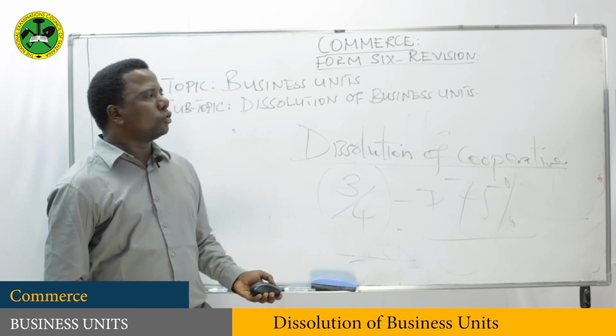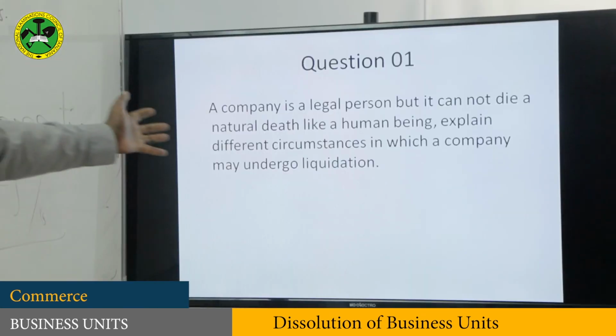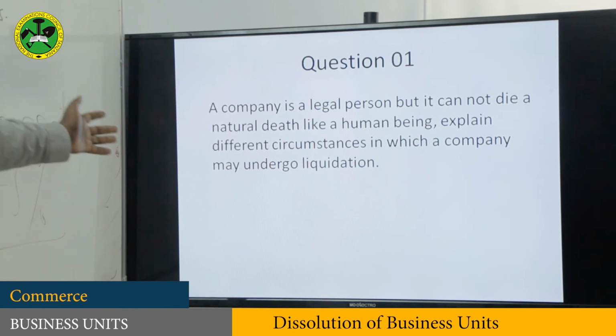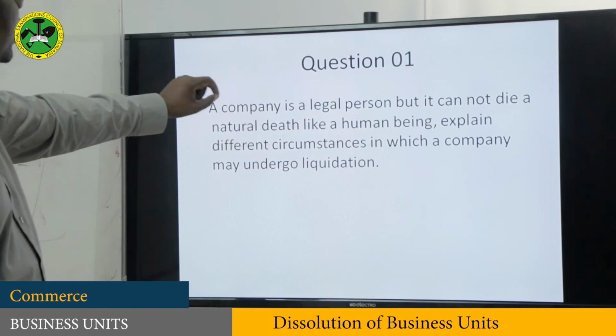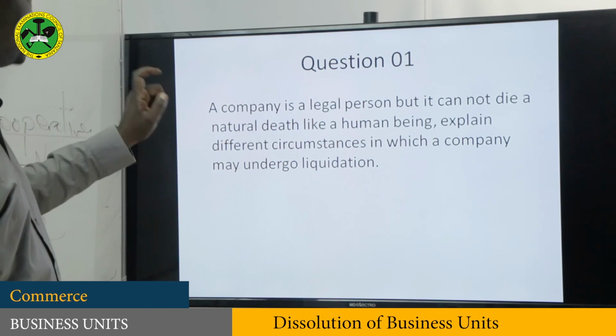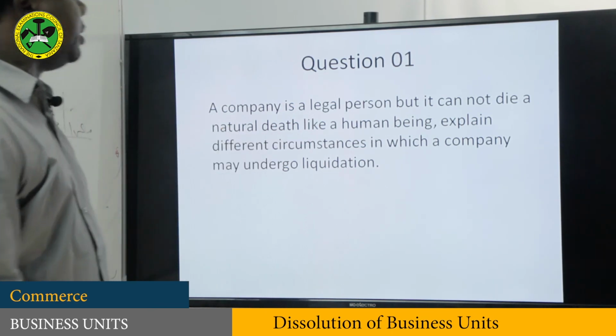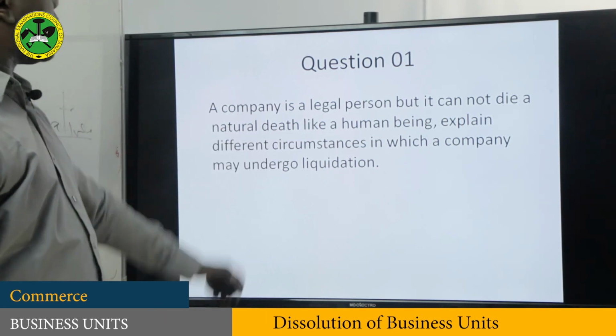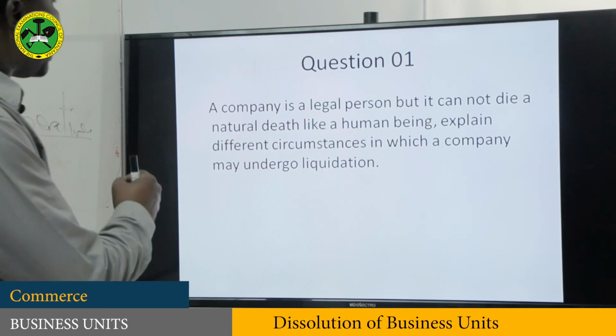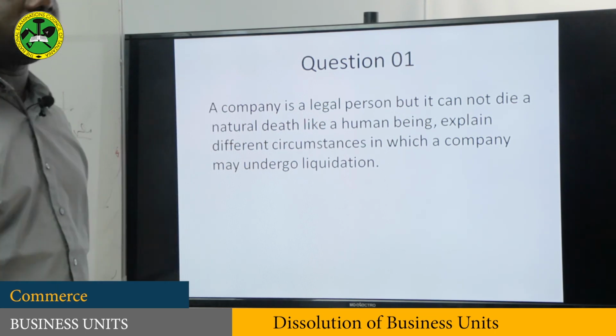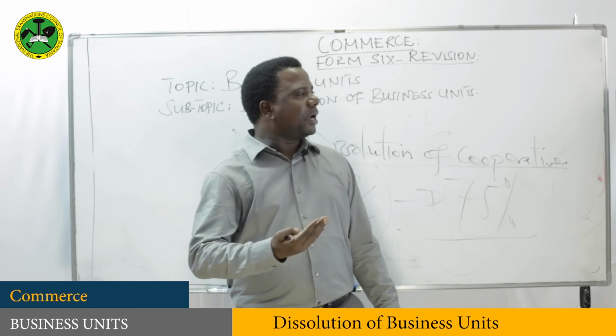Now let's come to different questions here. Question number one is: a company is a legal person, but it cannot die a natural death like a human being. Explain different circumstances in which a company may undergo liquidation. So yes, a company may die.